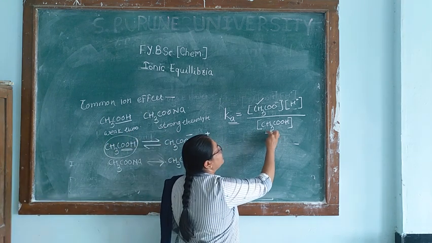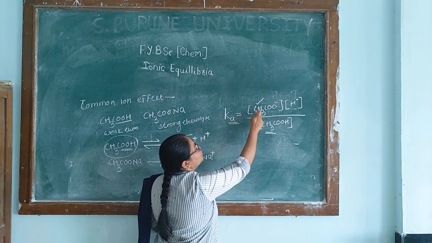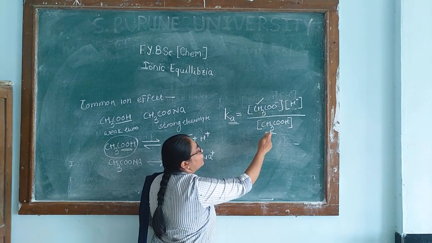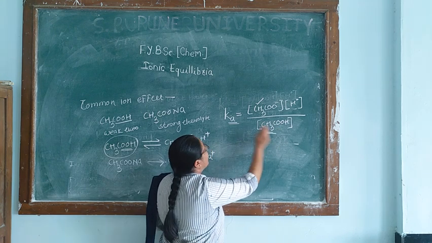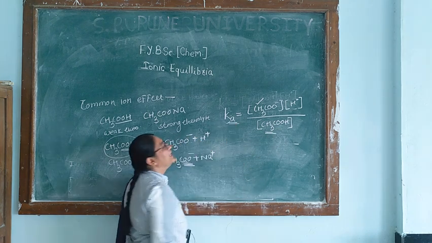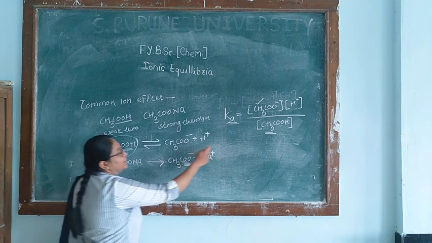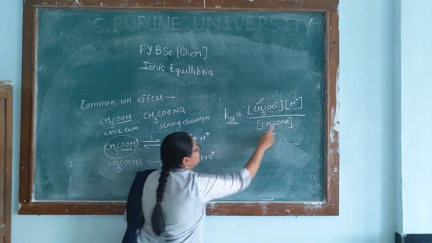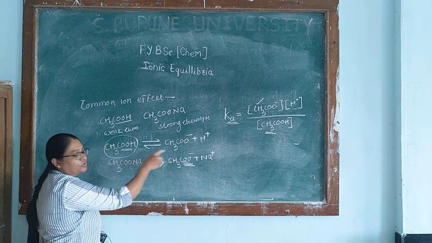The increase due to the acetate ion is compensated by the increase in the concentration of acetic acid, and this is again made constant. So to make this concentration large, the backward reaction has to be more.